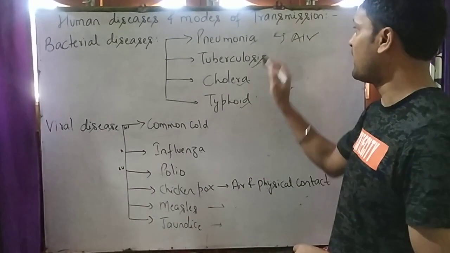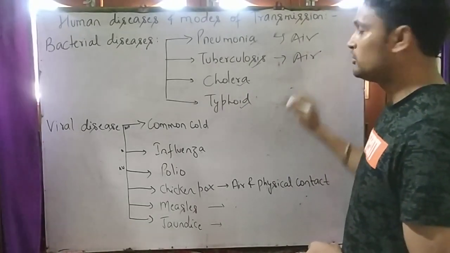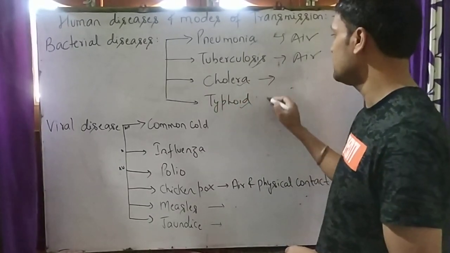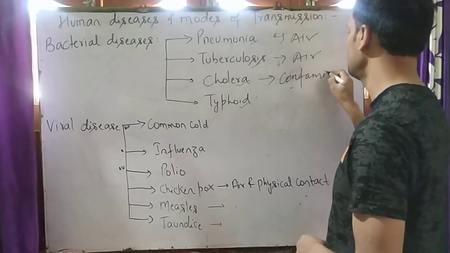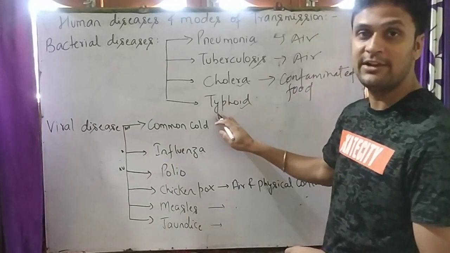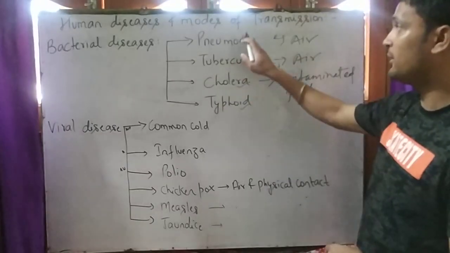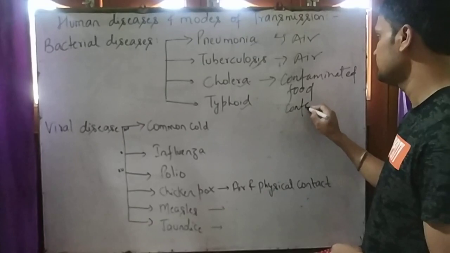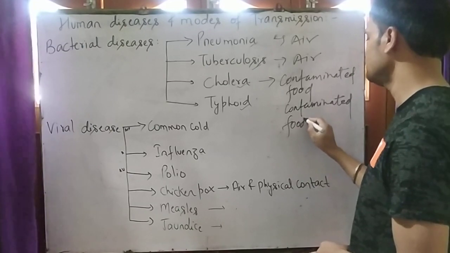The mode of transmission of tuberculosis is by air. The mode of transmission of cholera is by contaminated food and water. And the bacterial disease typhoid, caused in humans, also has contaminated food and water as its mode of transmission.